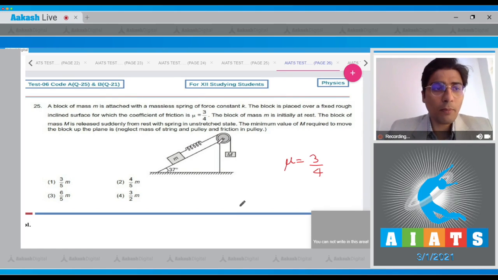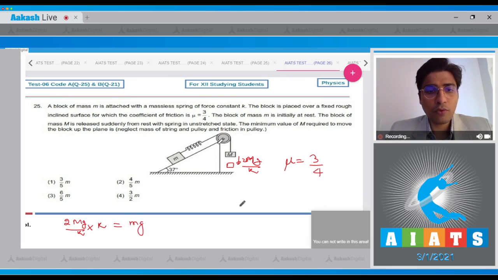Dear student, as long as the block of mass small m remains stationary, the block of mass capital M released from rest comes down by 2Mg by k before it comes to rest on its own. So this will be coming down by 2Mg by k. If this extension produces enough force so as to move the small m, then this will be the minimum value of capital M and it will help us to find out our final answer. So herein 2Mg by k into k, that is the spring force, should be equal to the net downward force on small m, that is mg sin theta plus mu mg cos theta.